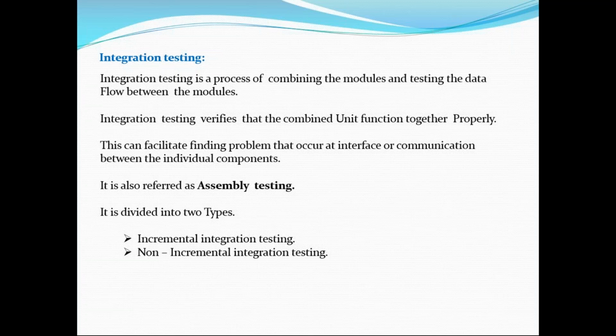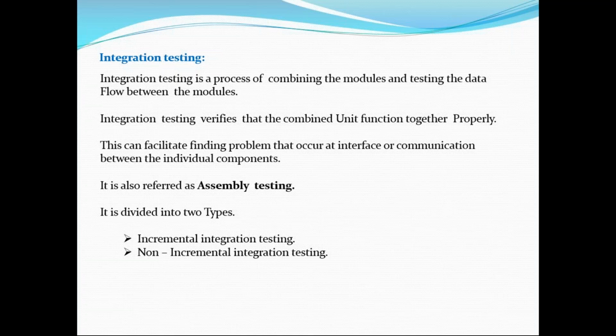So the integration part is this: whenever the developers push code, adding two or three modules, as a tester we need to check whether they are integrating properly or not. We need to check the data flow between the two modules is working correctly or not. We need to do integration testing.